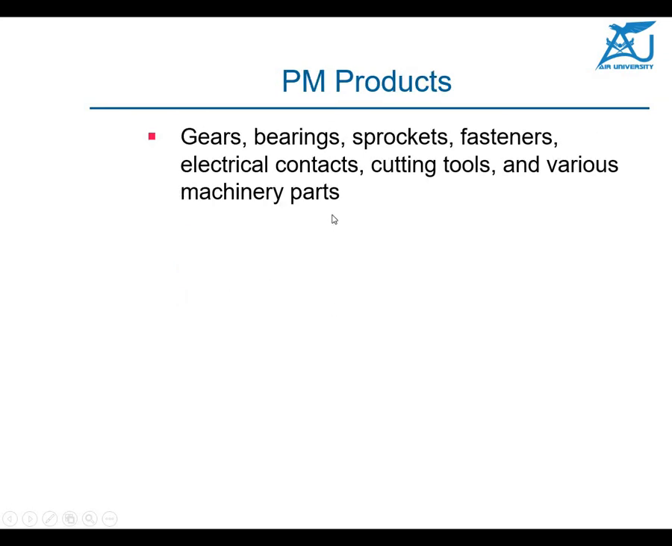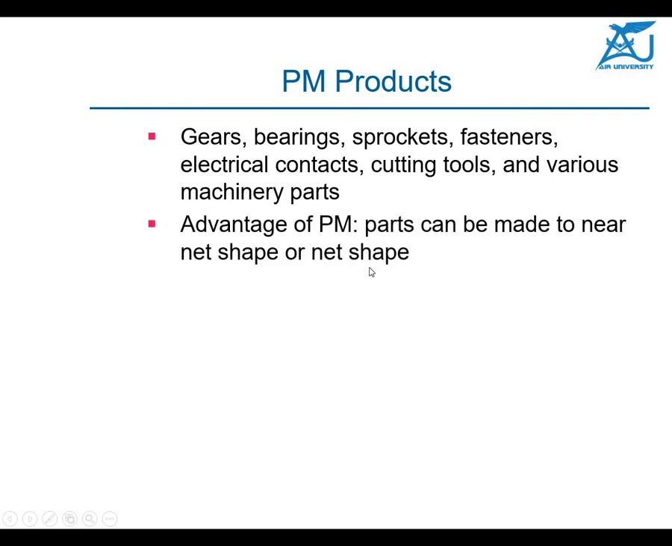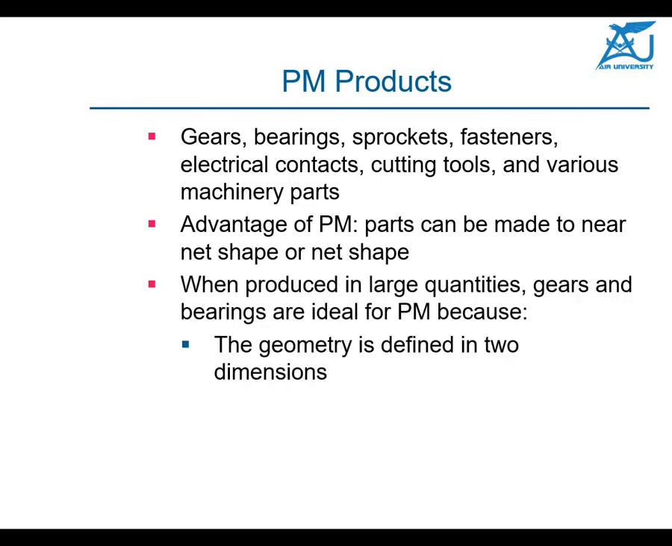Okay, so coming to the powder metallurgy products, as we discussed, you can make gears, bearings, sprockets, fasteners, electrical contacts, cutting tools, and various machinery parts. The advantage of powder metallurgy parts is that the parts can be made to near net shape or net shape. You don't need further machining operations, or very little machining is required, except for a few details you want to add.